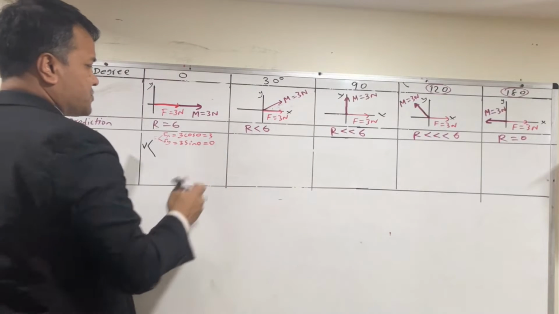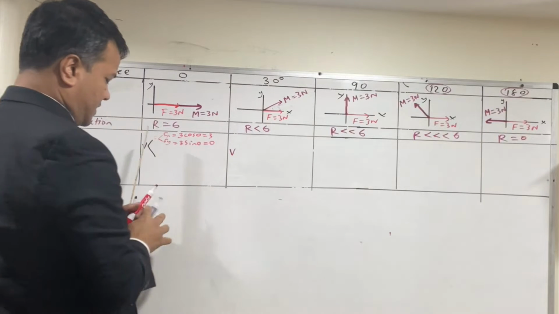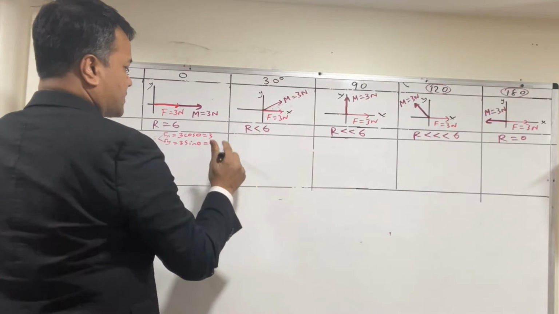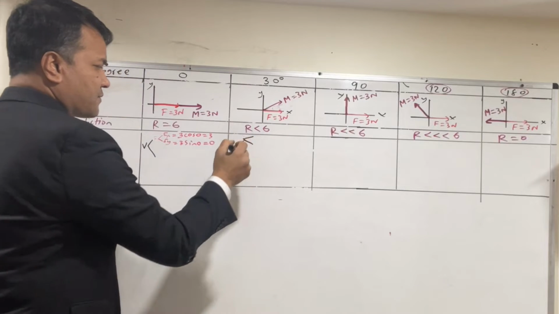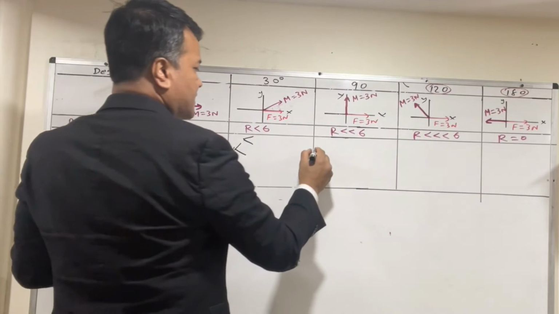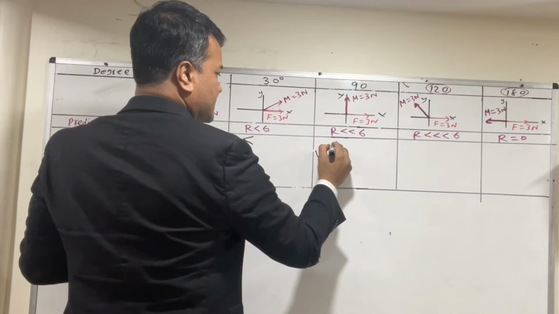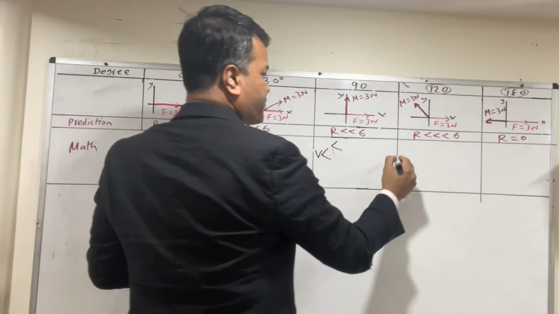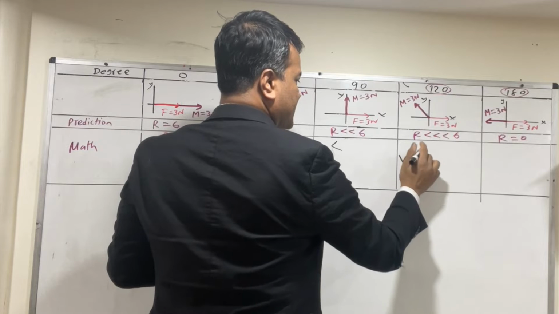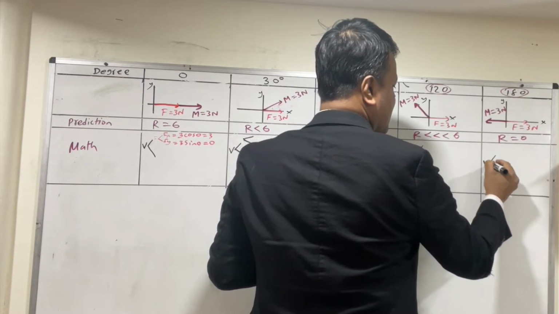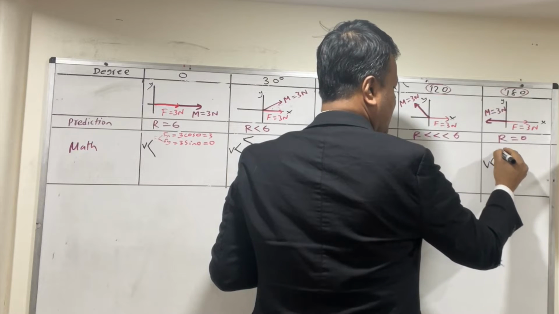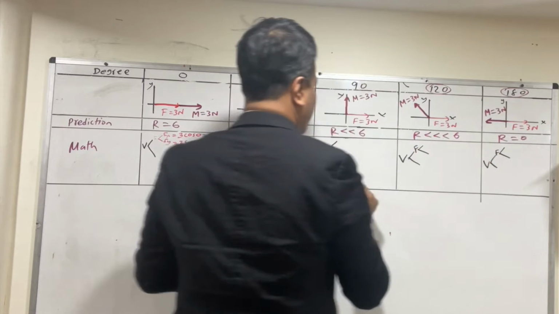We're gonna have this one as well. I'm sorry, use the black. So vector, and this would be for Fatima, a vector.